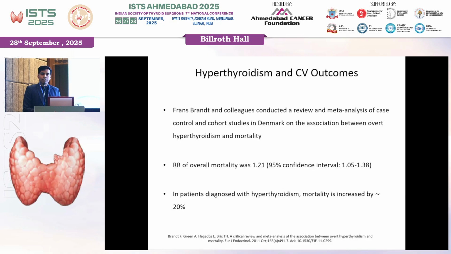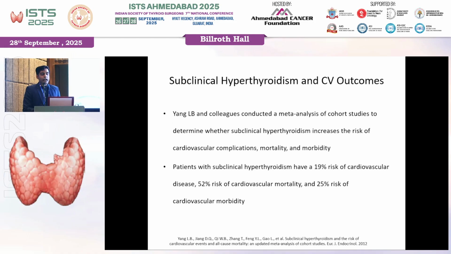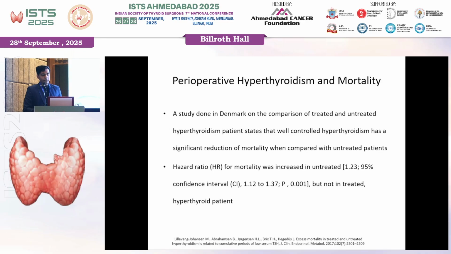So this is frank hyperthyroidism. T4 are within the normal range. So this meta-analysis, which was conducted by Yang et al. done in China, showed that even in patients with subclinical hyperthyroidism, there was a 19% risk of cardiovascular disease, 52% risk of CV mortality, and 25% risk of CV morbidity.